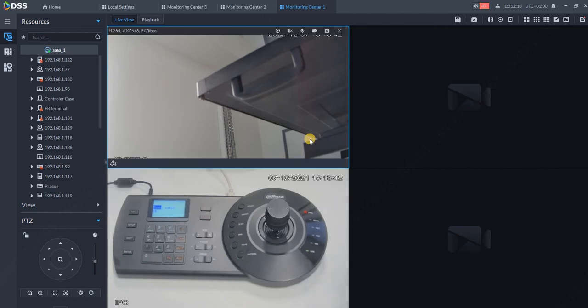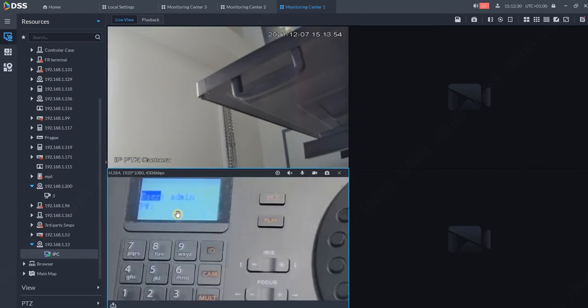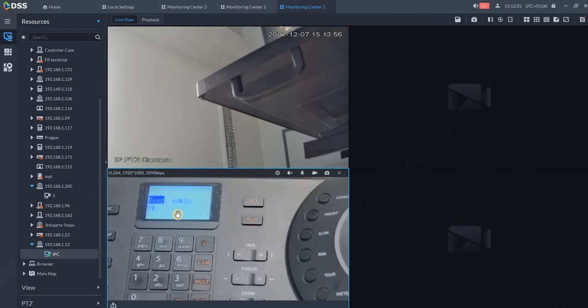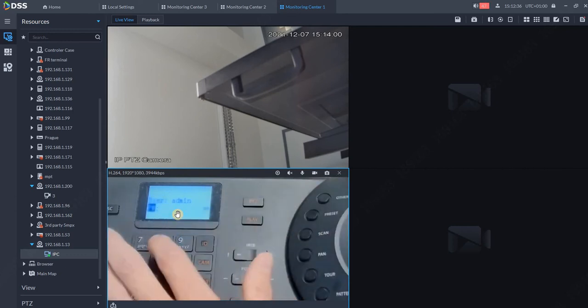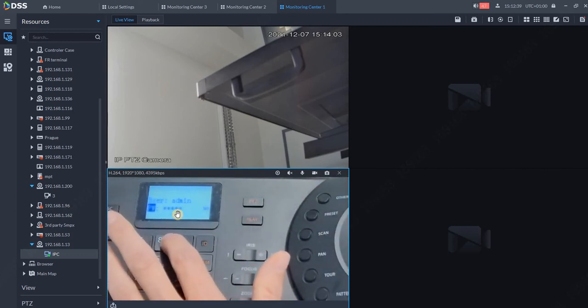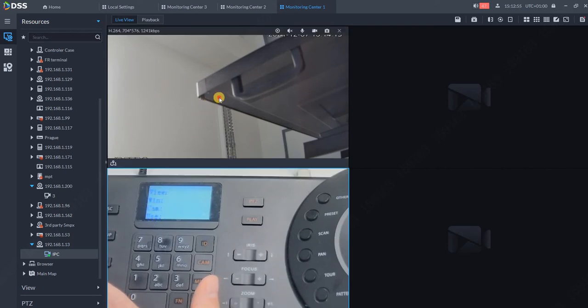First of all, what you need to do with the keyboard once you connect it. As you can see over here, it requires login. The default password is 6/8, and hit enter. You see we are already logged in, and we are logged in the view. What you need to do now is to confirm the view until you get this display on the camera.